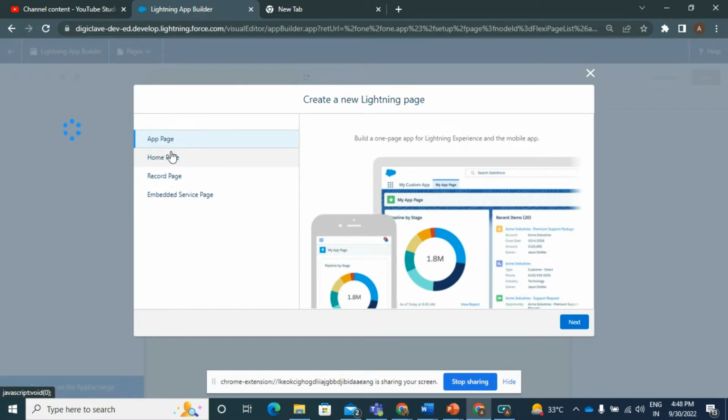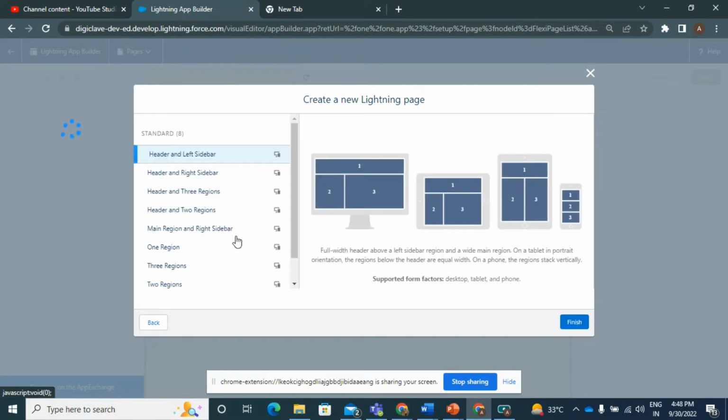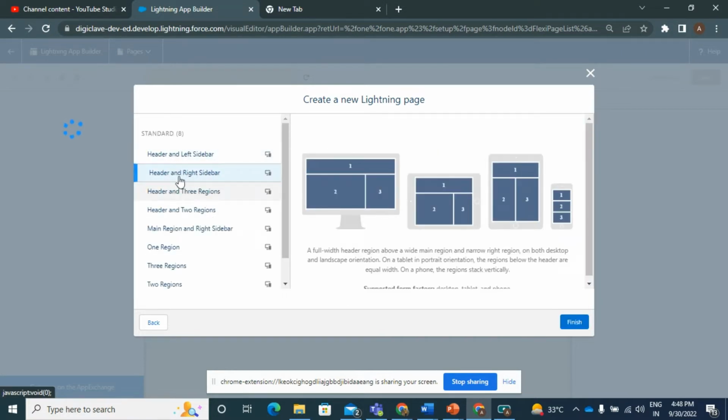Just select any of the options: app page, home page, record page, embedded service page. So right now I am creating a demo app page. So I'm selecting app page. Demo, new demo app page. Okay, and save.